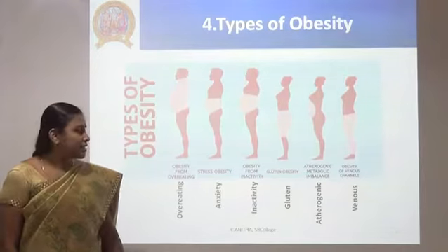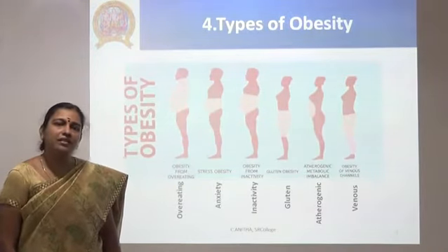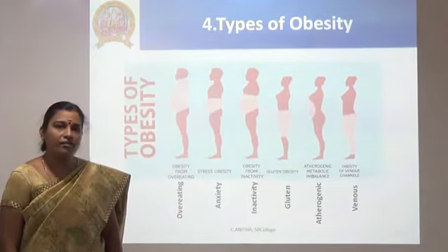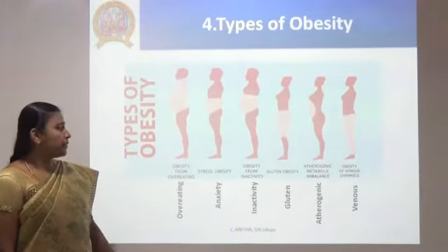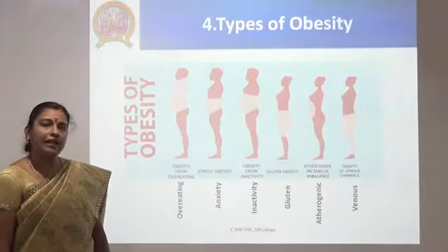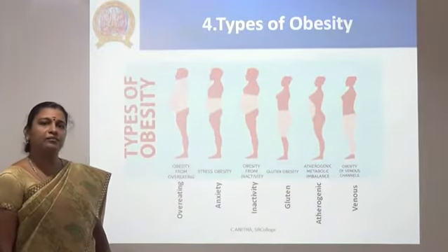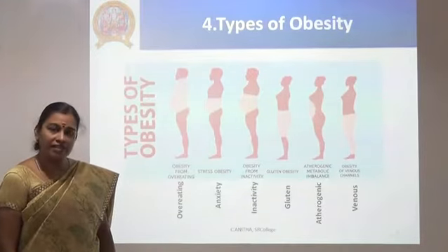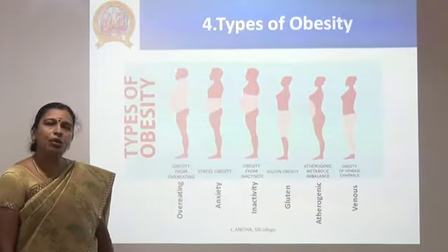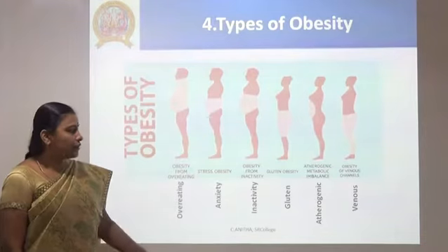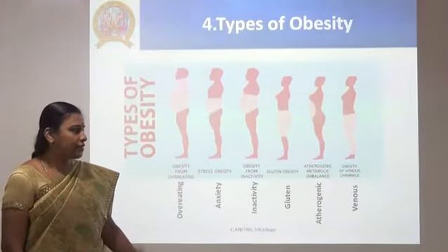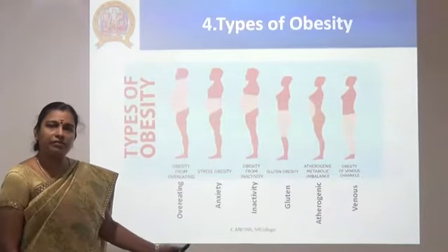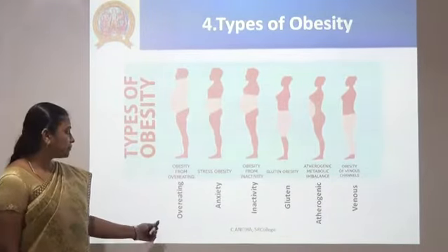There are namely six types of obesity. These are the factors that influence a person to deposit fat in certain areas of the body. For example, if a person is overeating, the fat accumulation is mainly in the trunk, between the neck and the abdomen. If it is due to stress or anxiety, the fat deposits in the lower abdomen. Likewise, due to inactivity, gluteal, atherogenic and venous causes, the fat accumulates in various parts of the body.